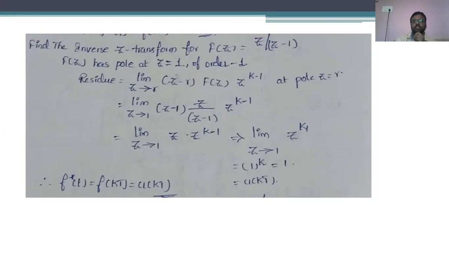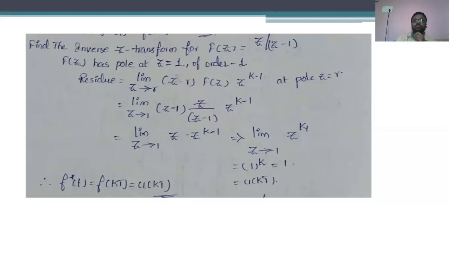In the case of the inverse Z transform technique, the basic equation which is used for the calculation of the residue is limit z tends to r, (z minus r) into F of z into z power (k minus 1), where r is nothing but the pole.